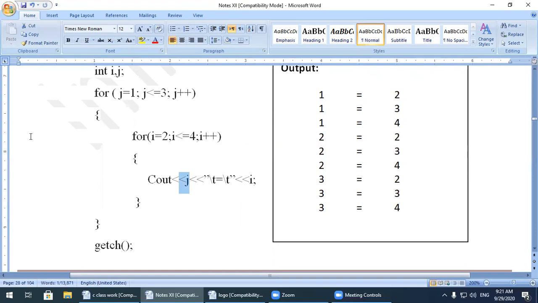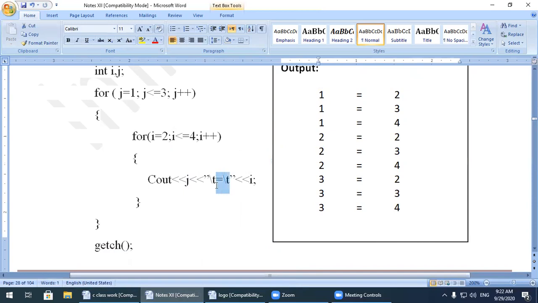Now watch here, j is equal to 1. J is less than or equal to 3, it means 1 is less than 3, the condition is true. Control will be over here. Now i will be initialized, i is equal to 2. 2 is less than 4, both conditions are true. So the value of j is 1, this is the message, and the value of i is equal to 2. So the first time when both loops are executed, the output should be like this: j is 1, i is 2.